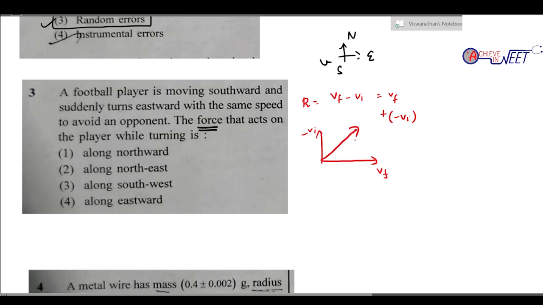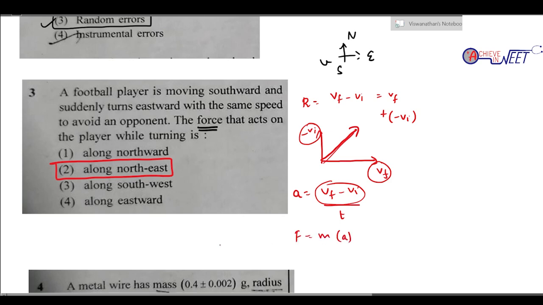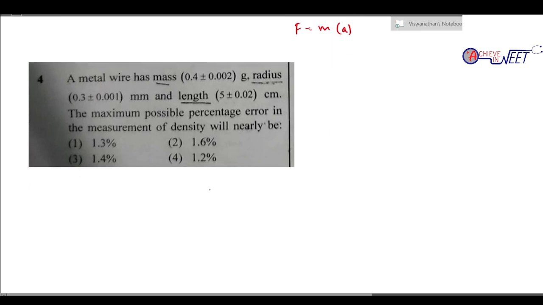With the same speed, it is going to be exactly midway, along northeast. Because acceleration is given by Vf minus Vi by t, both magnitude and direction. So the resultant of Vf minus Vi is northeast, and force is mass times acceleration.